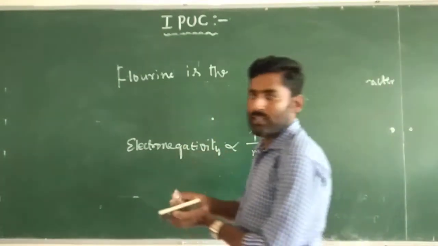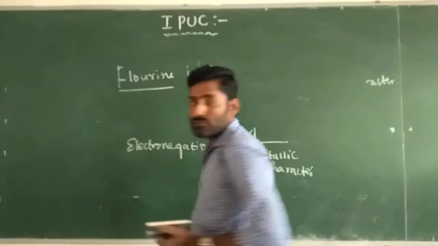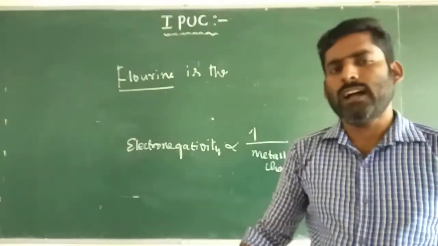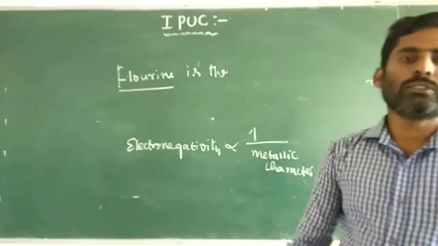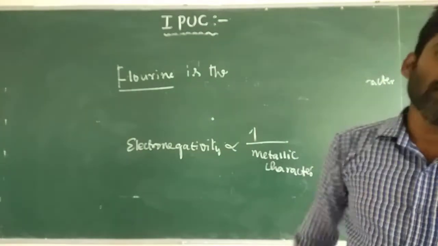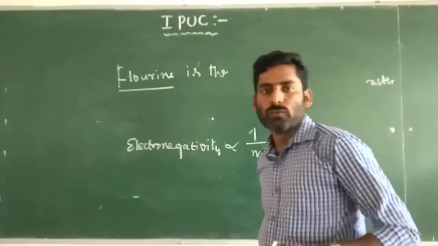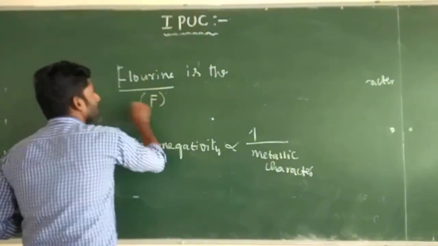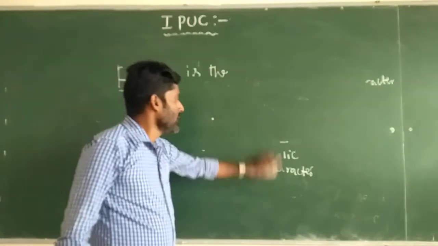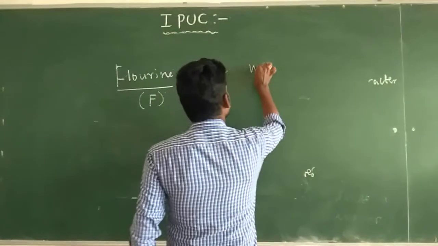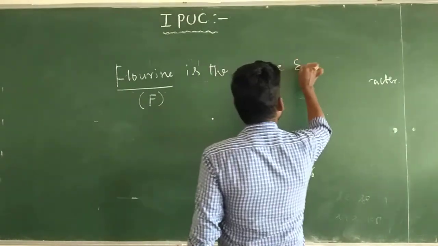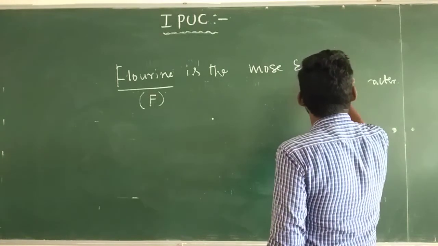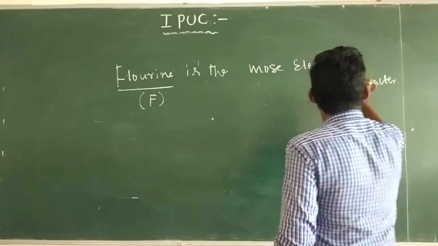Fluorine. Actually, group 17 elements are all halogens, all more electronegative elements. Among those elements, fluorine is the most electronegative element.